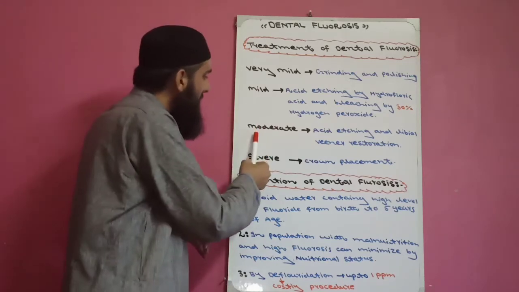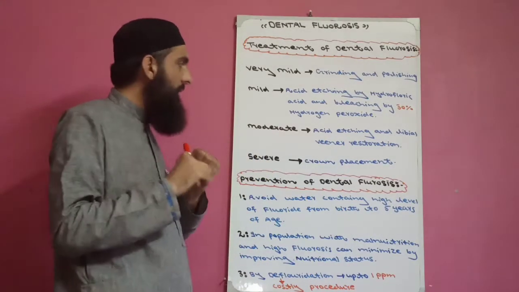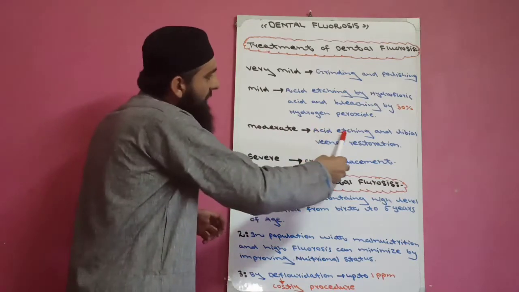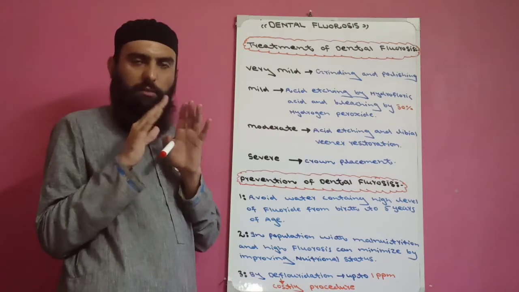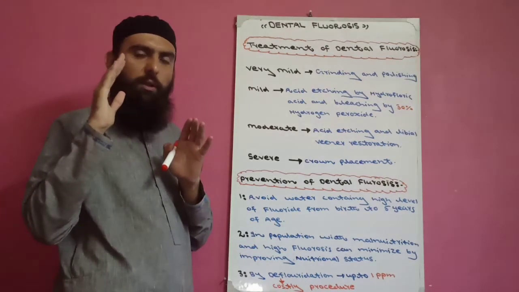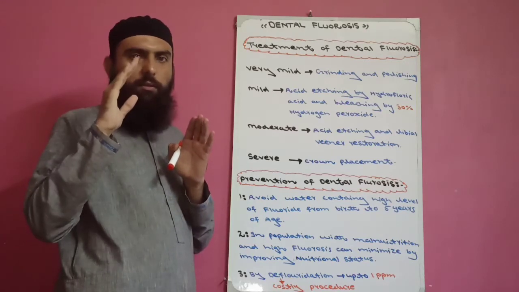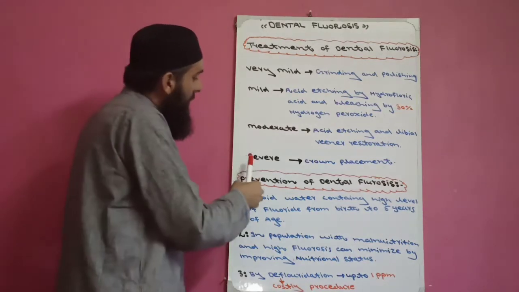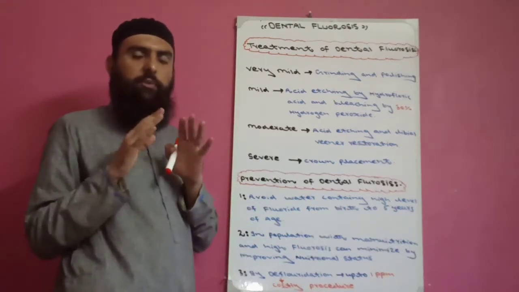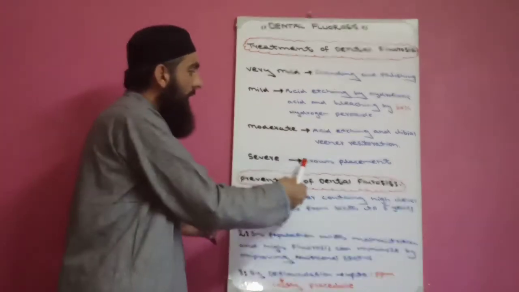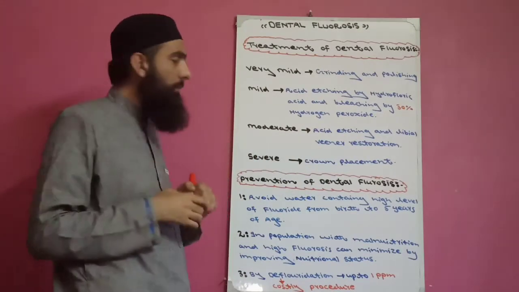Third, if a patient comes with moderate fluorosis, then first we do acid etching, and then we give labial veneer restoration to this patient. Fourth, if a patient comes with severe fluorosis, then the treatment of severe fluorosis is crown placement. We give a complete crown to the patient.